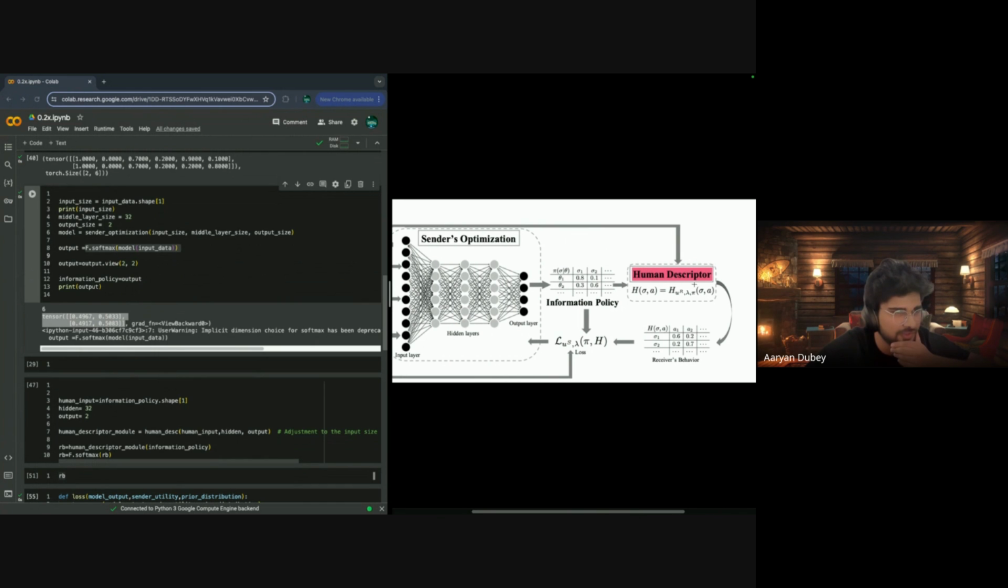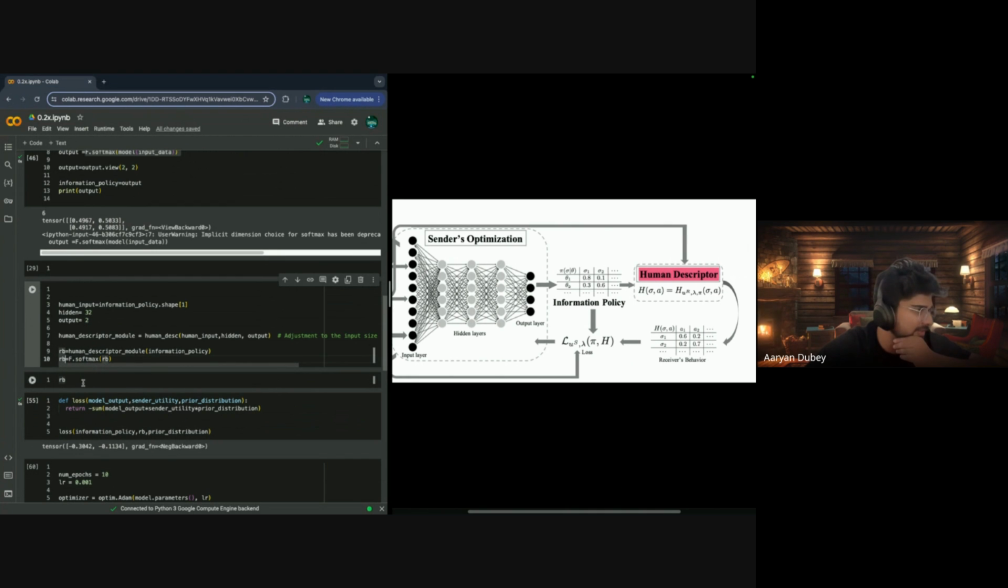And then we take the information policy as human input. That means, as you see, this information policy goes into the human descriptor, right? So simple. I just put it in the human descriptor. Hidden layer is 32. Output is 2. Simple neural network stuff. Then we get RB. It's not Red Bull, guys. It's the receiver behavior. So we have RB here.